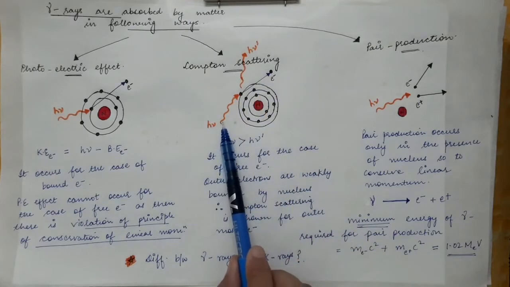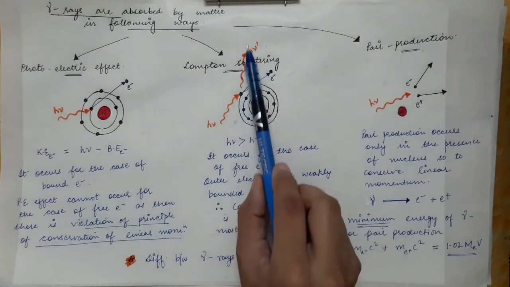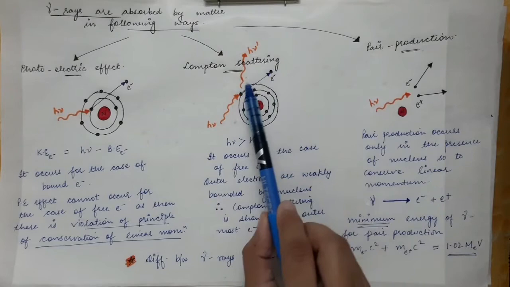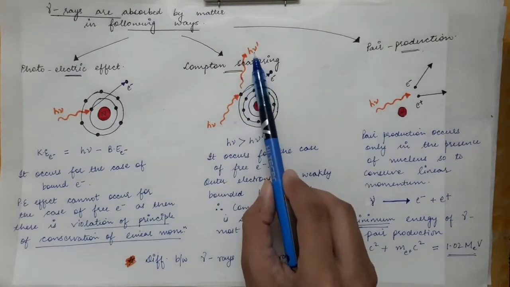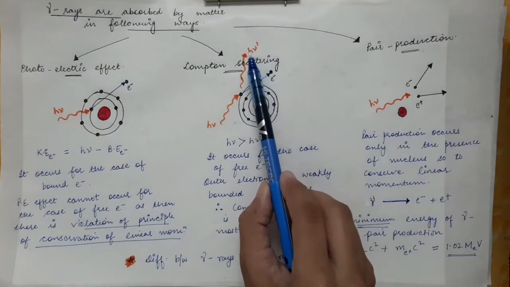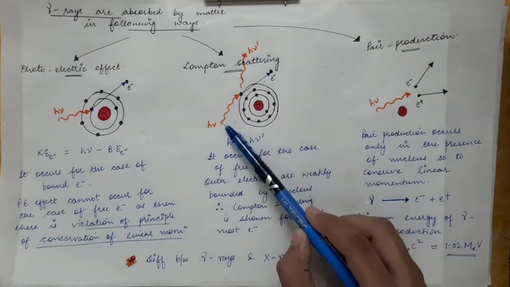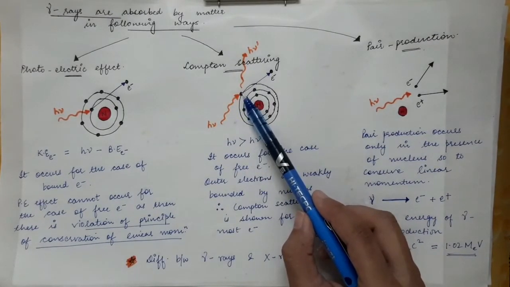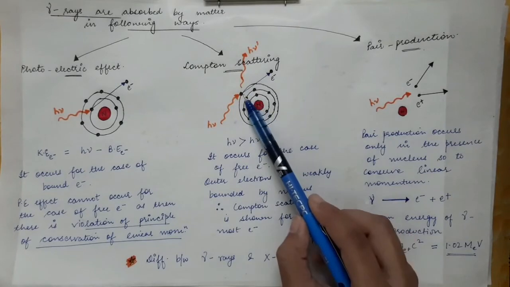When a gamma photon falls on the free electron, the gamma photon will get scattered. So the electron will also get scattered, and the gamma photon will also get scattered. The energy of the gamma photon which is scattered is always less as compared to that of the incident photon. So this is the incident gamma photon and it is falling on the free electron. This electron which is in the outermost orbit is almost free because it is weakly bound with the nucleus.